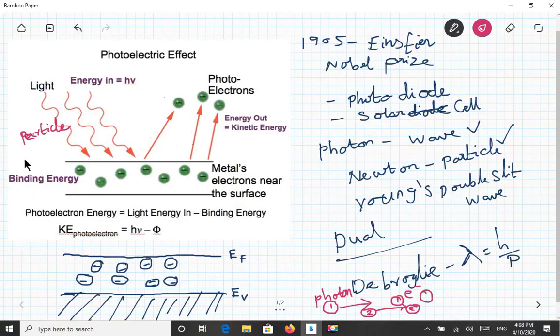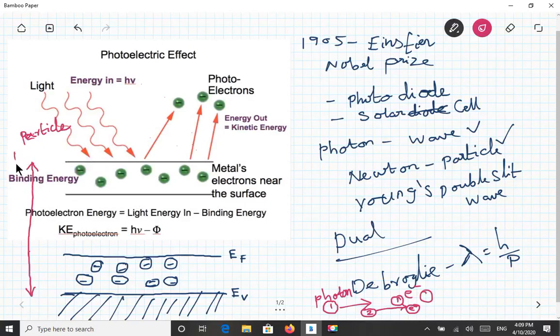Here you can take the band gap as the distance between the valence band and something called the binding energy. Here we cannot see a conduction band.